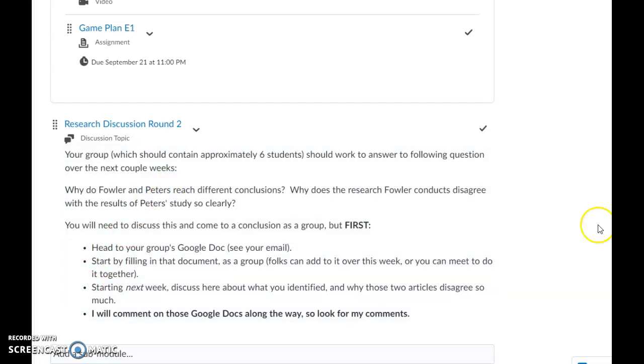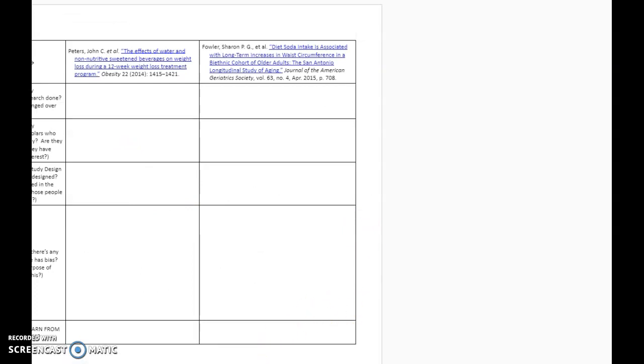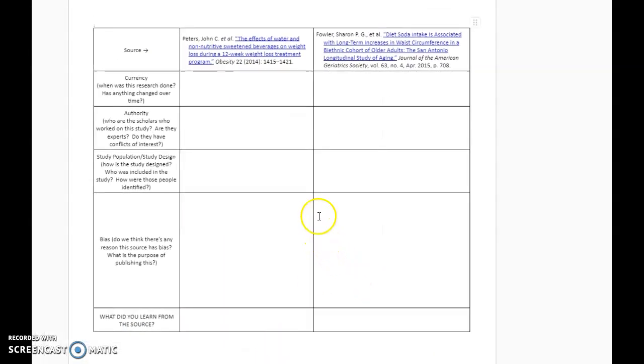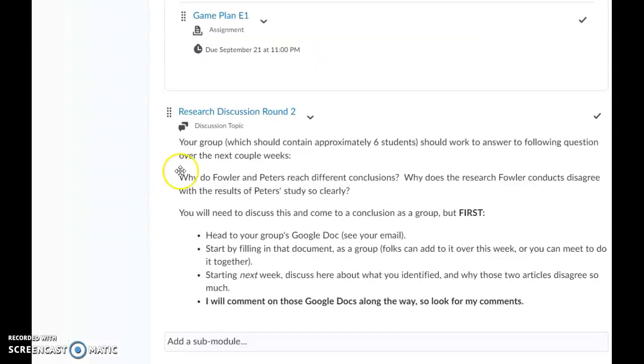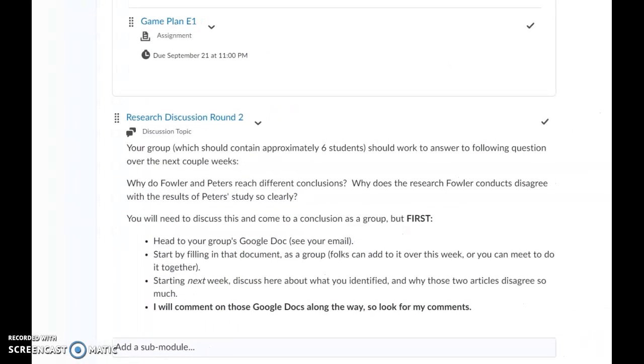Finally, research discussion round 2. So this past week, you should have been working in a Google Doc, adding to that document. Okay. Then we're going to go from that document to start trying to answer the question. What did we find out as we were trying to answer the specific questions from that Google Doc? Okay, and that is this one here. As you are working to answer the questions in that Google Doc, what did we identify that might help us to understand why the two scholars came to disagree on the question of whether diet soda helps you to lose weight or gain weight? Okay.